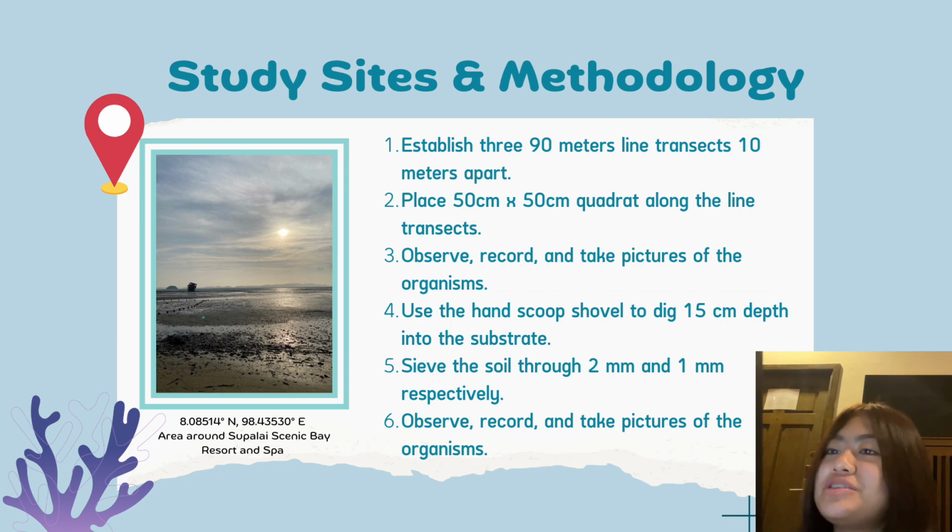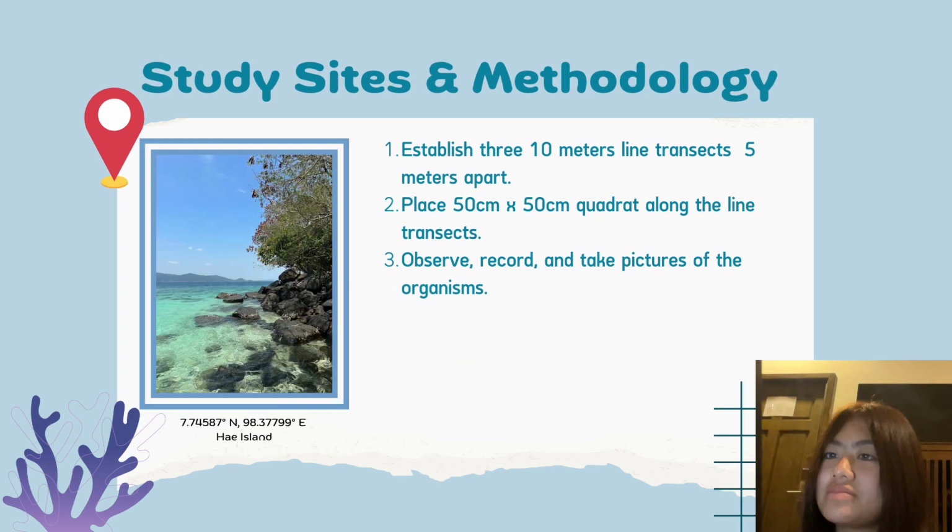First, establish 3 90-meter line transects 10 meters apart. Second, place a 50 cm by 50 cm quadrat along the line transect. Third, observe, record, and take pictures of the organisms. Fourth, use a hand scoop shovel to dig 15 cm deep into the substrate. Fifth, sieve the soil through 2 mm and 1 mm respectively. And sixth, observe, record, and take pictures of the organisms.